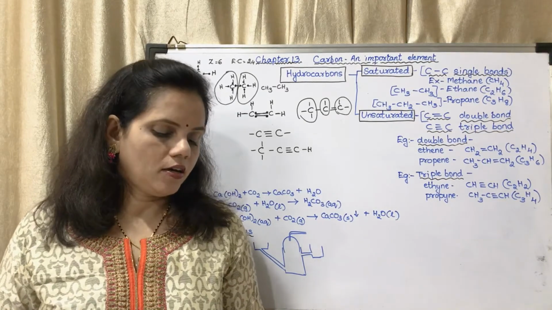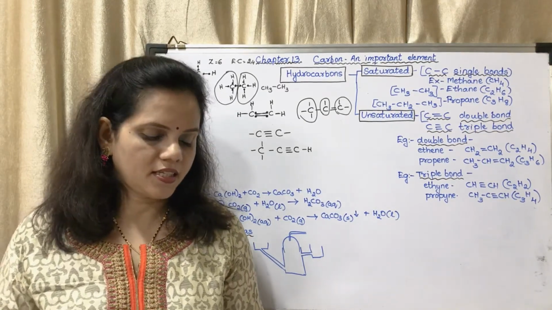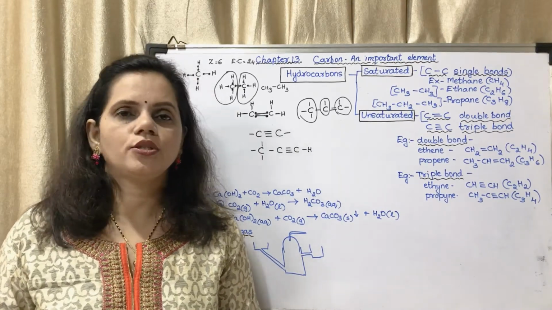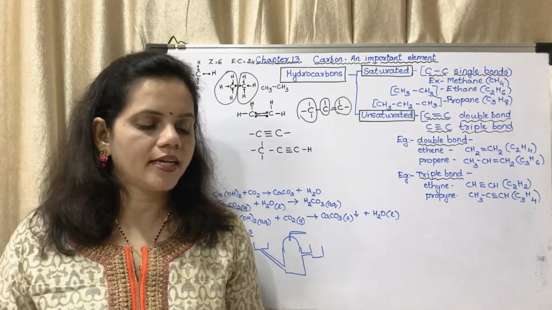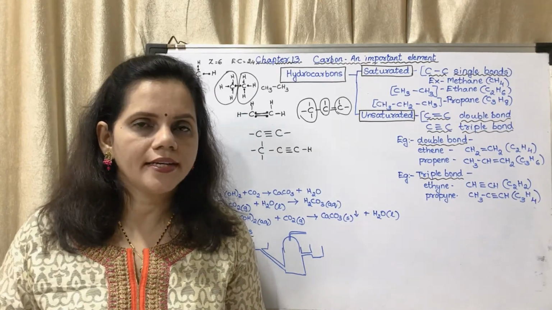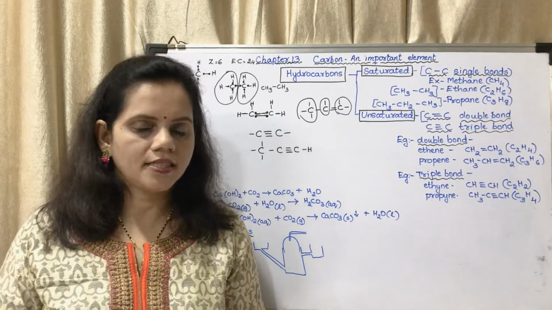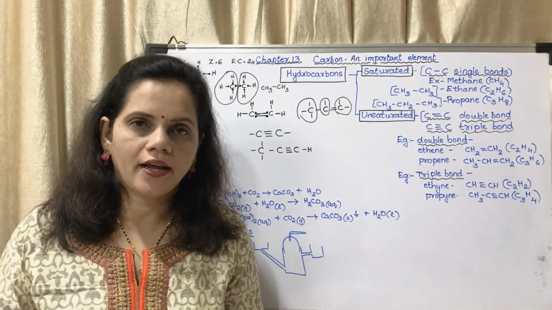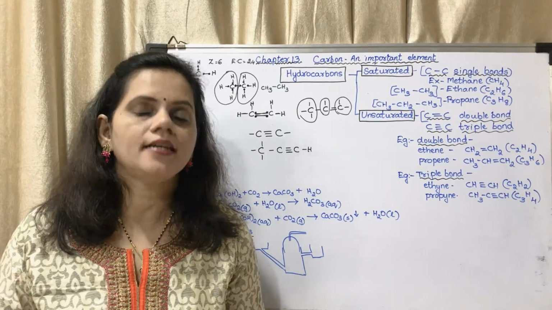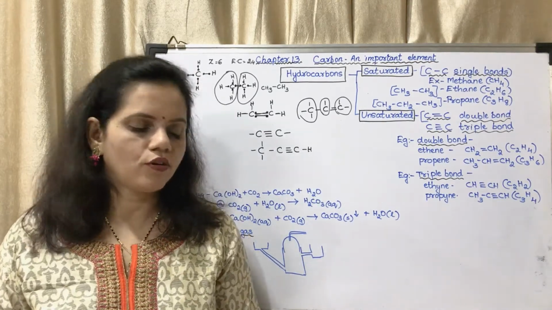You may see on page number 145, the reaction has been given. CaCO3, that is calcium carbonate, plus 2HCl, that is dilute hydrochloric acid, gives CaCl2, that is calcium chloride, plus H2O plus CO2. The upward arrow shows that it is a gas. What is a gas there? CO2 is a gas which is formed.